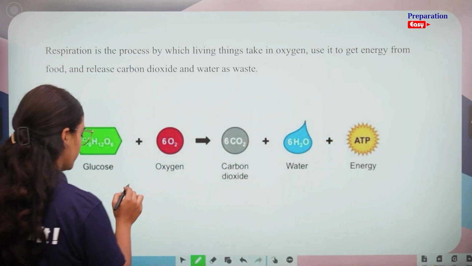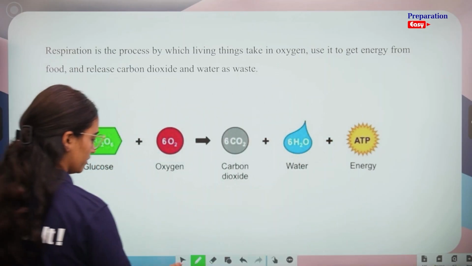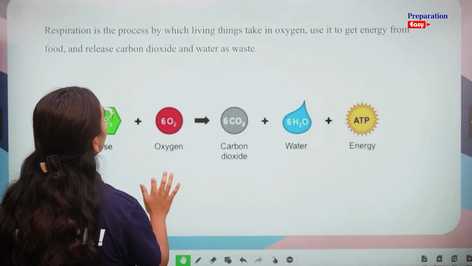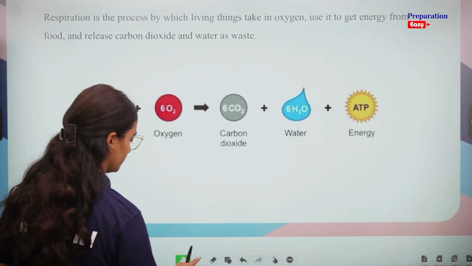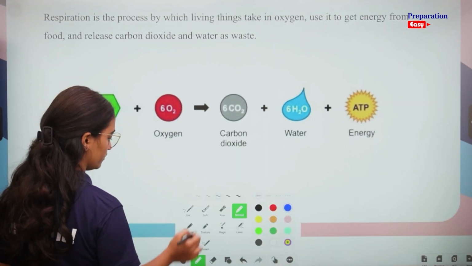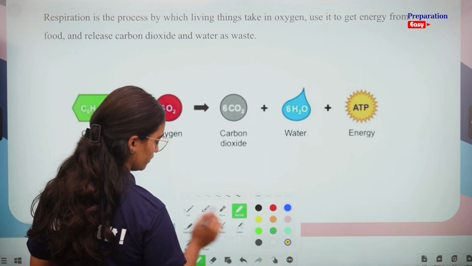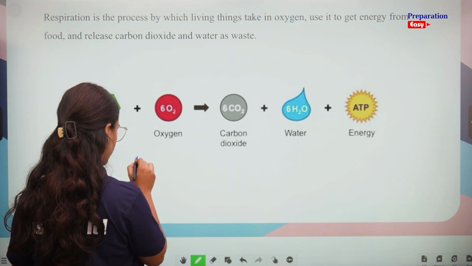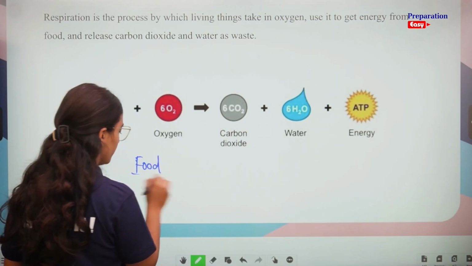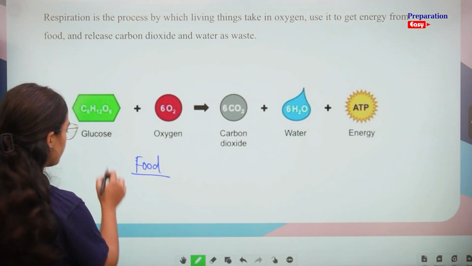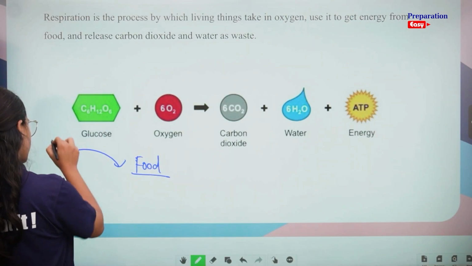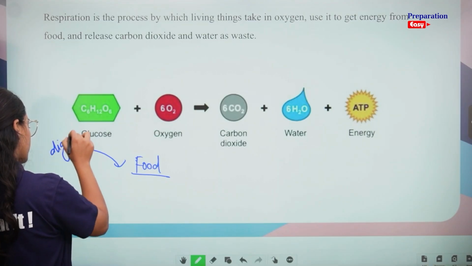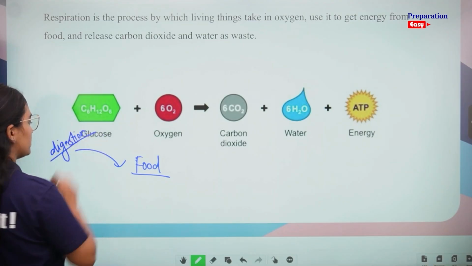We eat food, right? We are getting food by which process?